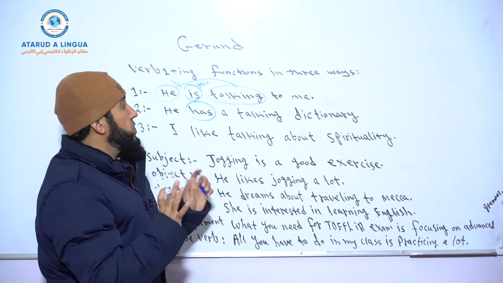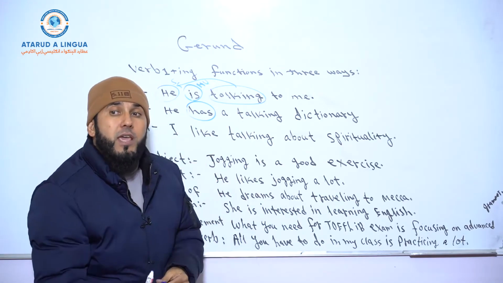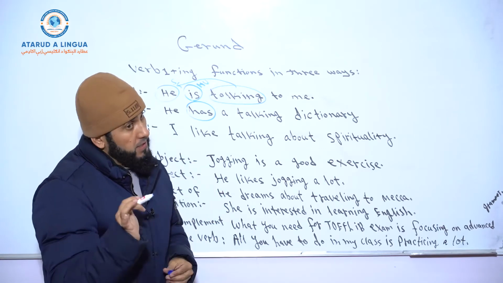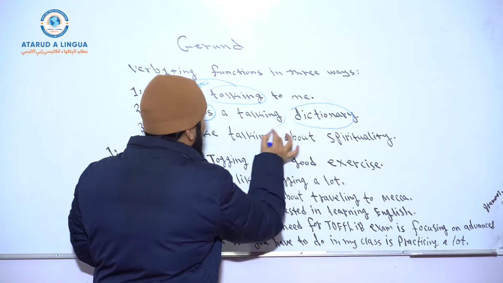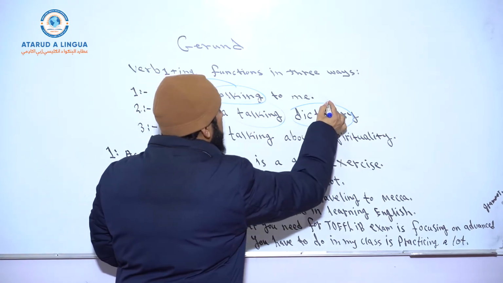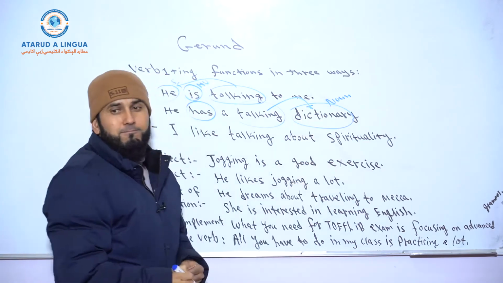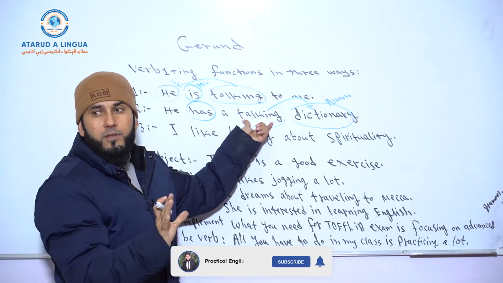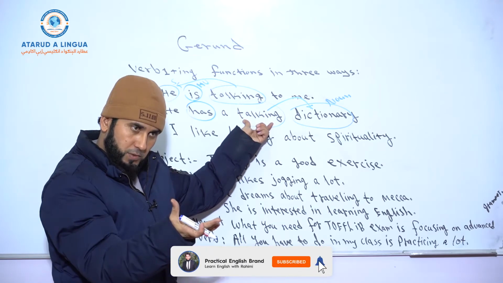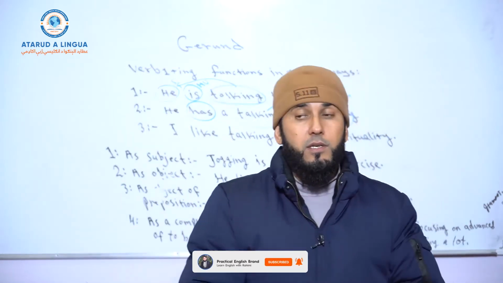So now the question is, what kind of dictionary does he have? He has a talking dictionary. So what is the function of talking over here? To describe this noun, dictionary. So therefore it is called present participle adjective. Okay? This is an interesting class. What kind of class is this?